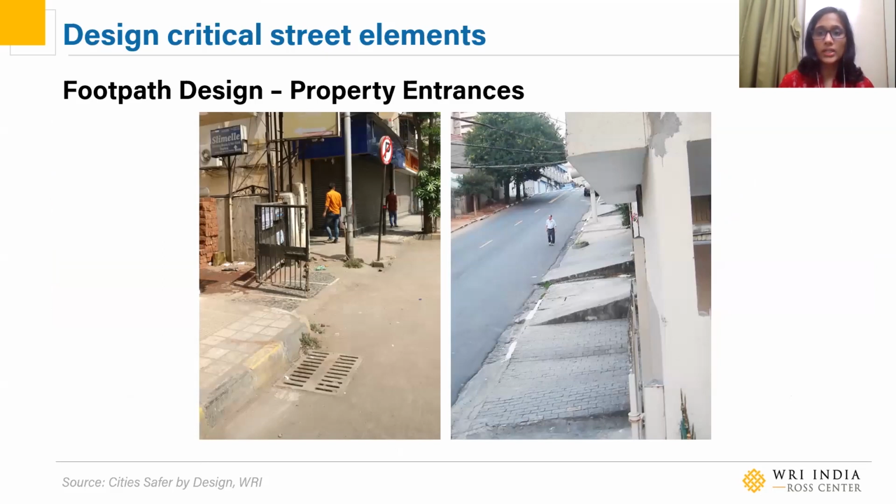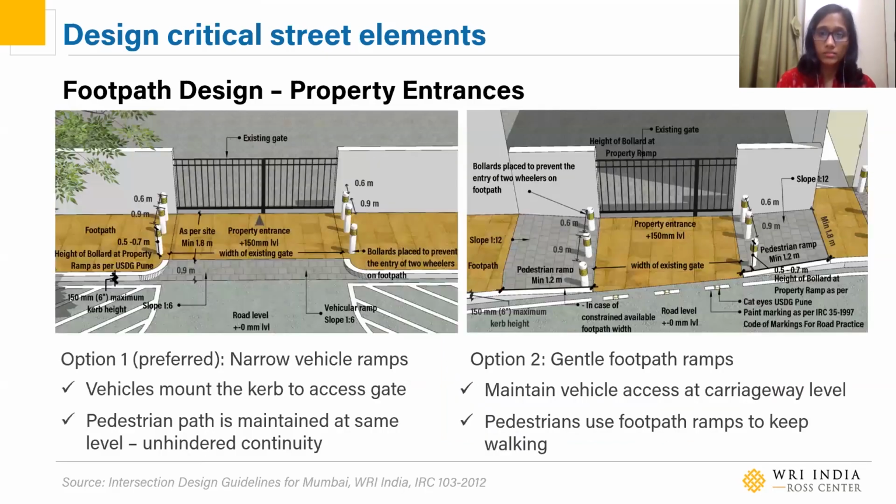How do we ensure continuity outside property entrances? Again, these are typical cases in Mumbai where property gates open out onto the footpath, blocking access, or there are property ramps which take up the footpath. Details like this can make it a little difficult for people to use the footpath.